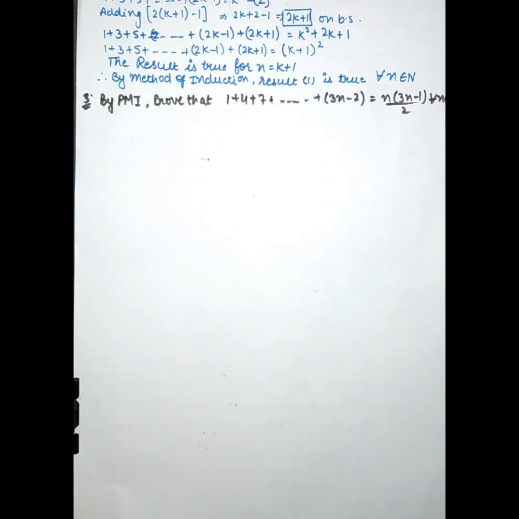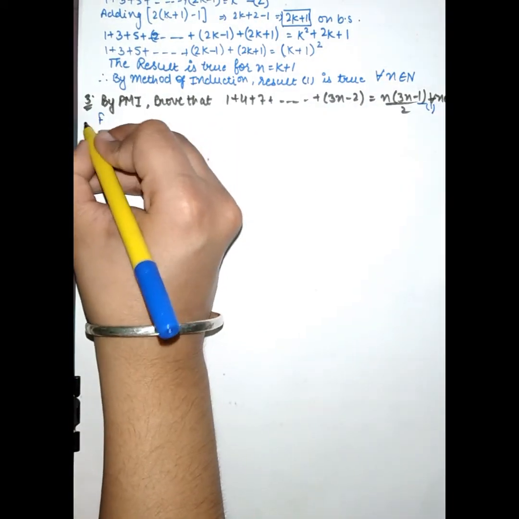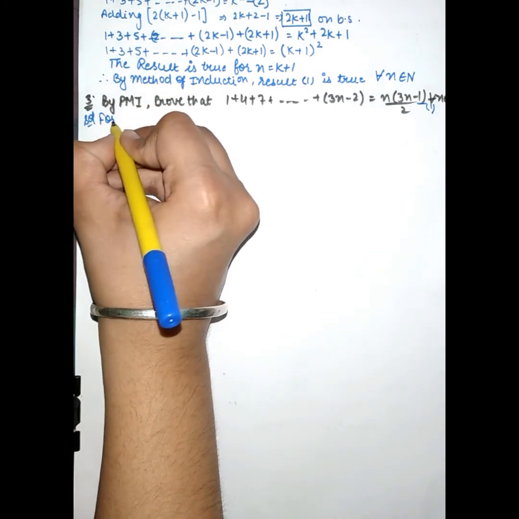Now the third question is: by PMI prove that 1 plus 4 plus 7 plus up to so on plus (3n minus 2) is equal to n into (3n minus 1) upon 2, for all n belonging to natural numbers. To prove that, this is our equation 1. Then we prove it for n is equal to 1 first.